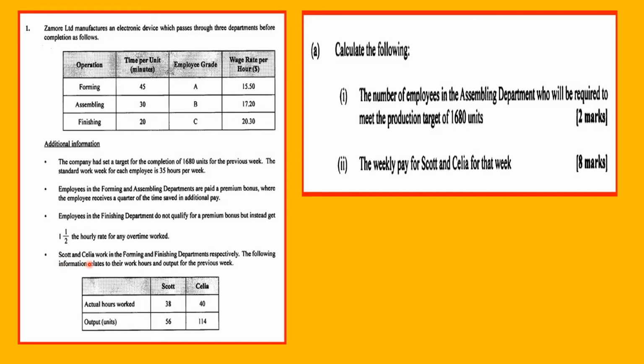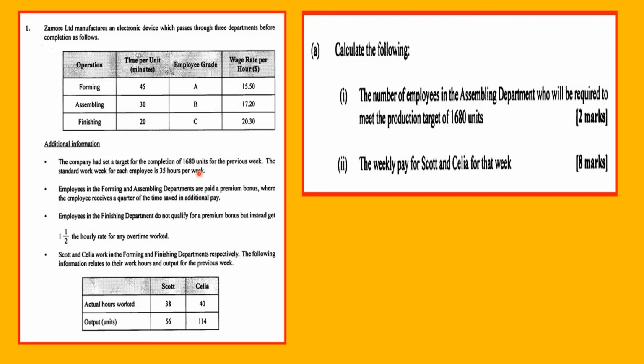Scott and Celia work in the foreman and finishing department respectively. The following information relates to their work hours and output for the previous week. Scott worked 38 hours, Celia worked 40, output was 56 and 114 respectively.